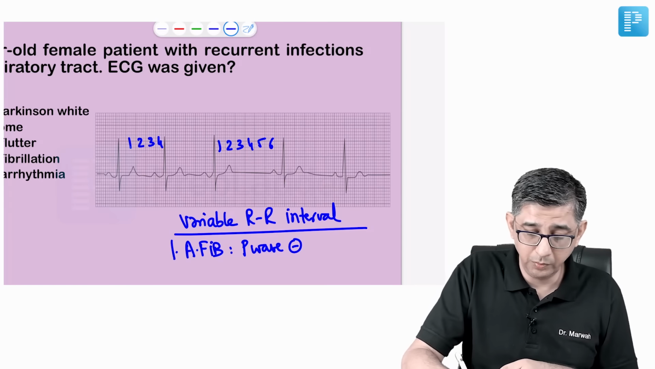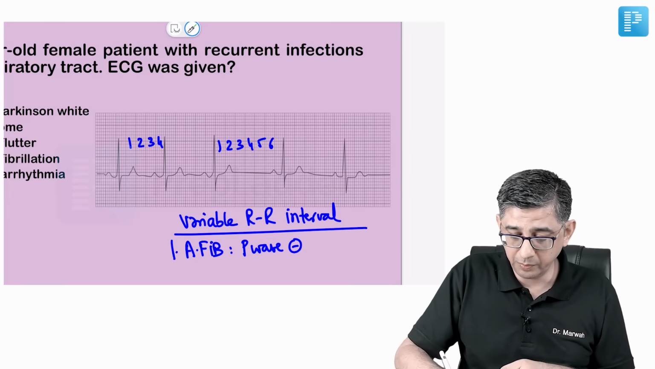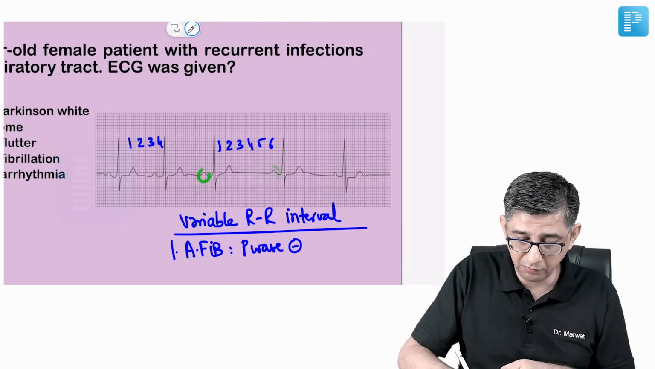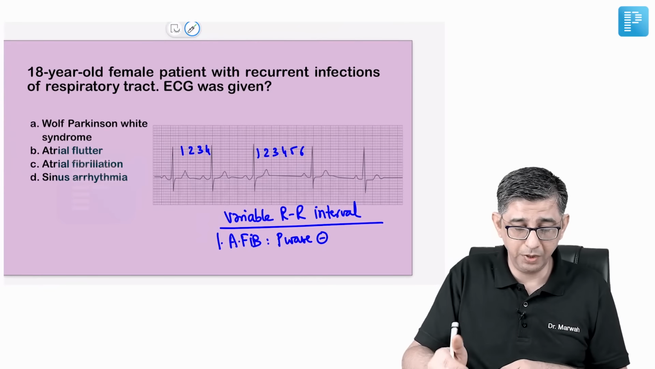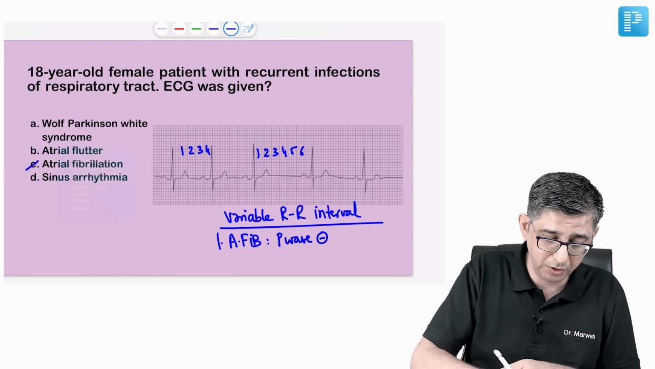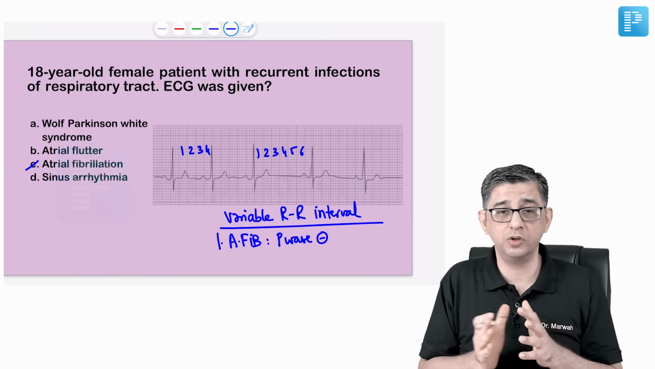I spoke to a large number of students. Was the P wave present? Everybody said yes, boss, the P wave was very much present. So the answer to this question definitely cannot be atrial fibrillation. I'm ruling out option number C, though this was my first thought process.